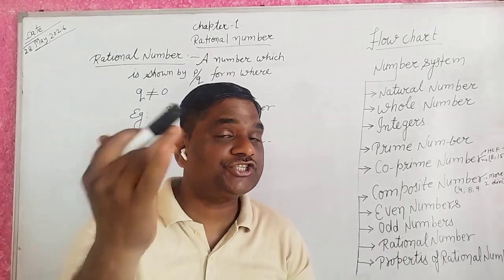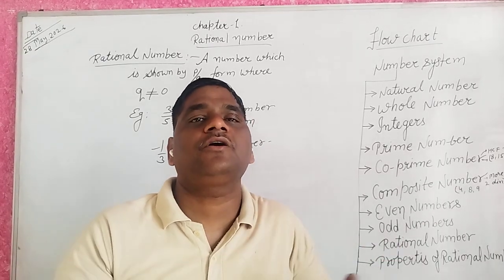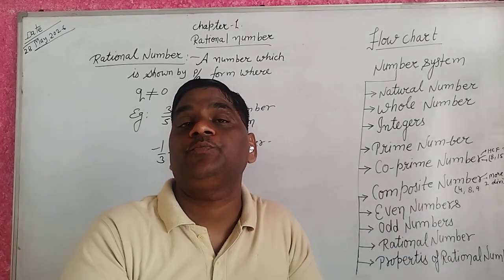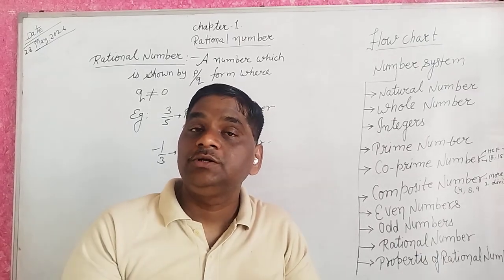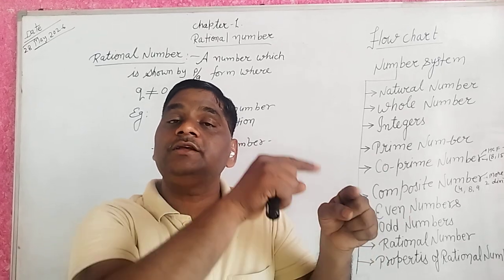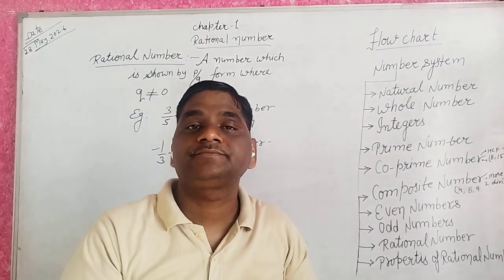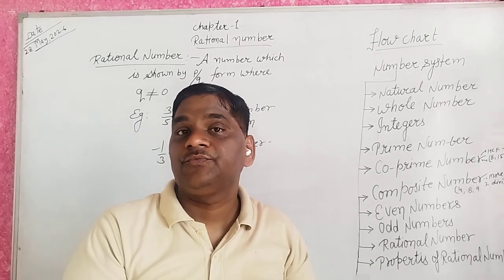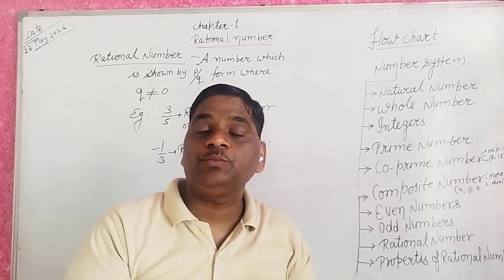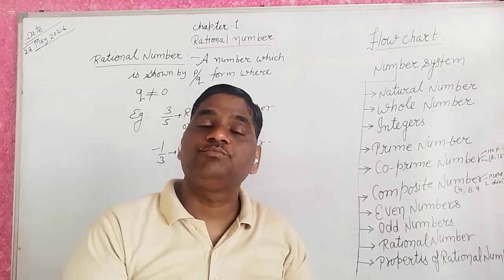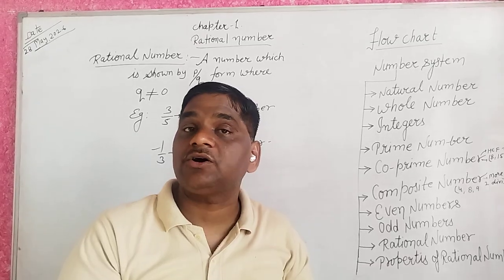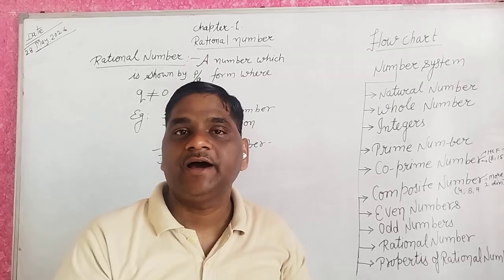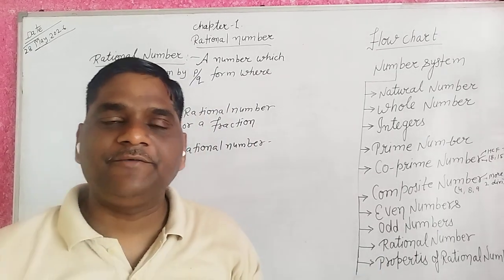But a rational number is of the form P upon Q, where Q is not equal to 0. If you put Q equal to 0, then it becomes infinite. So Q is not equal to 0. A rational number can be negative or positive, but a fraction is only positive. Okay guys, I think you understand very well.